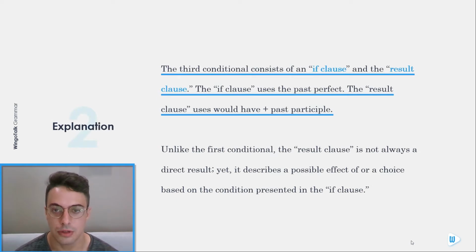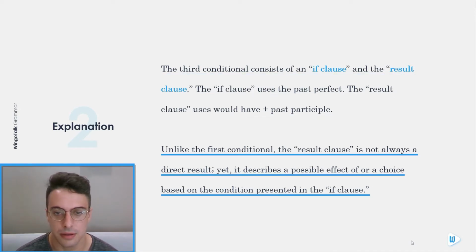The third conditional consists of an if clause and the result clause. The if clause uses the past perfect. The result clause uses would have plus past participle. Unlike the first conditional, the result clause is not always a direct result. Yet, it describes a possible effect of or a choice based on the condition presented in the if clause.